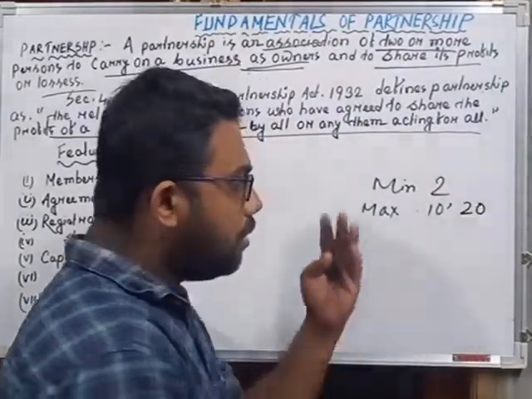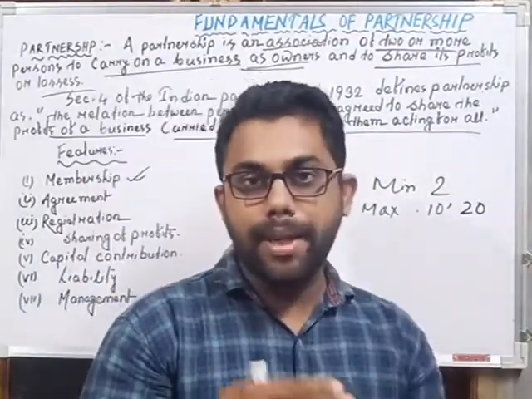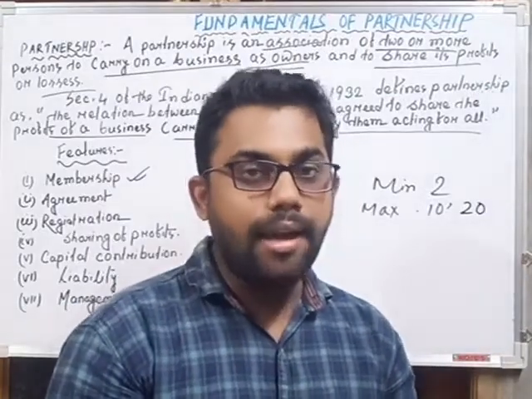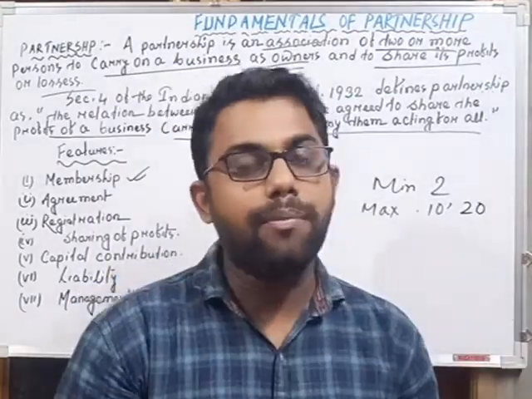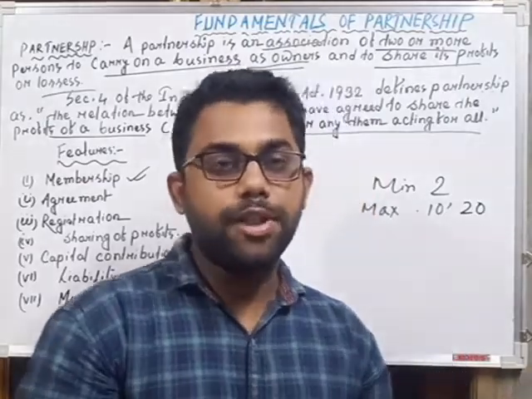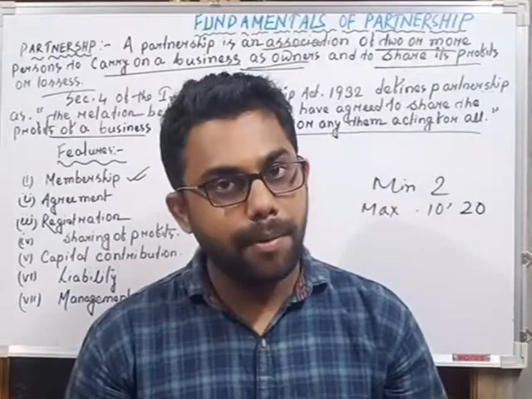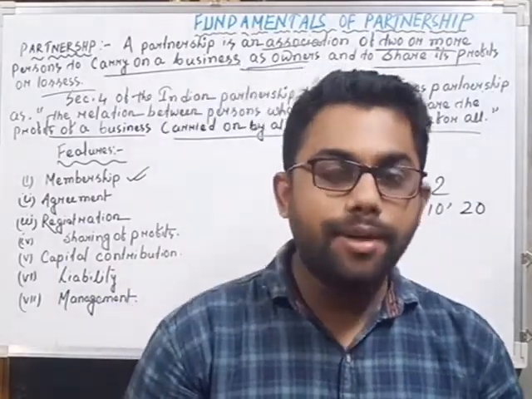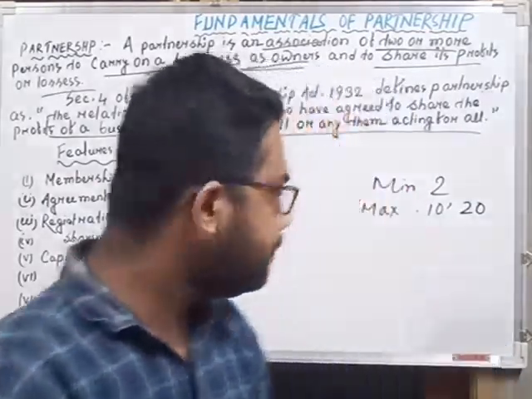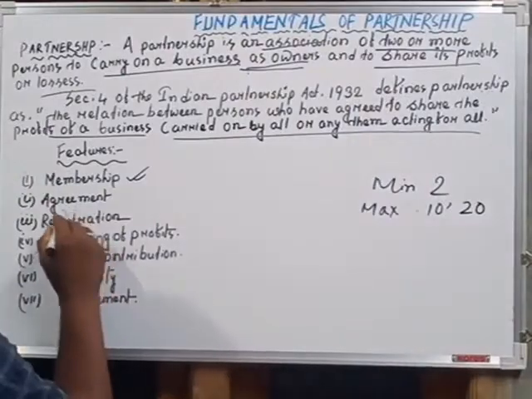For any other business the maximum number of members is 10. So the first feature of partnership business is membership, that is, the maximum and minimum number of members we need in our partnership business.